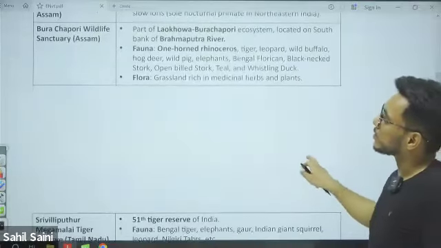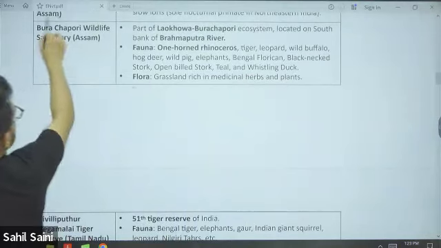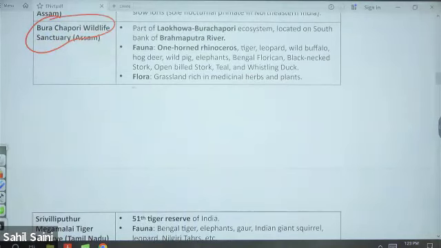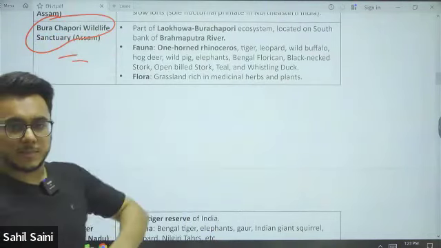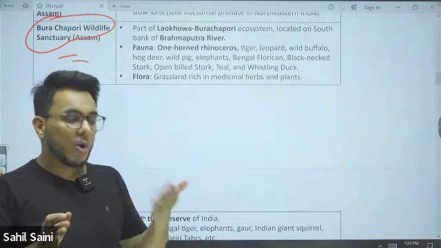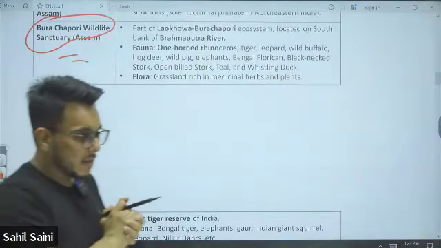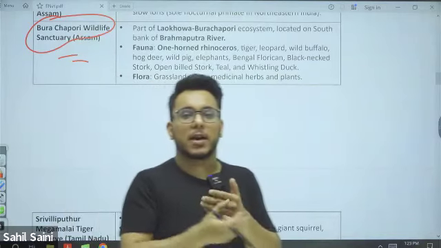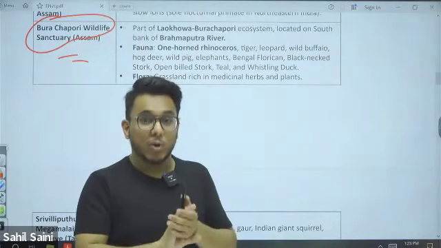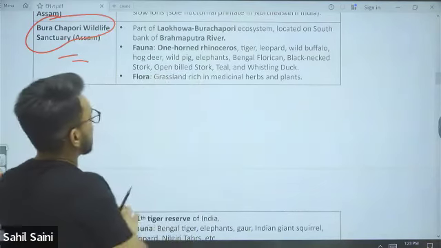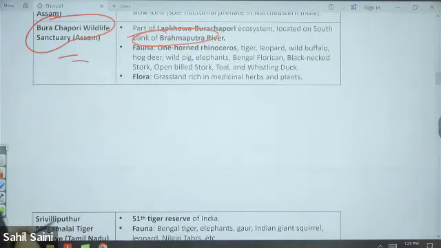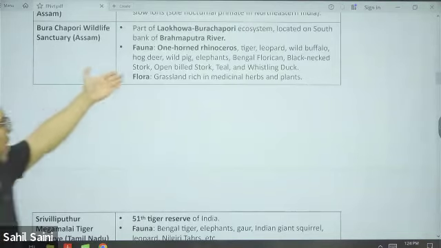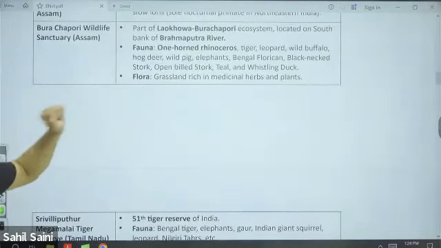The next, Bura Chapori Wildlife Sanctuary. Where is Bura Chapori Wildlife Sanctuary located? It is located again in Assam. Protected areas that are on the banks of rivers are also very important. It is on the south bank of the Brahmaputra River. And one-horned rhino, tiger, leopard are found here. Fine, important iconic species.